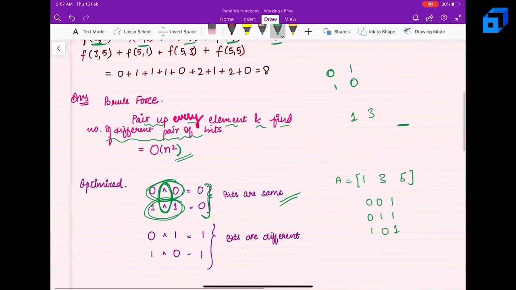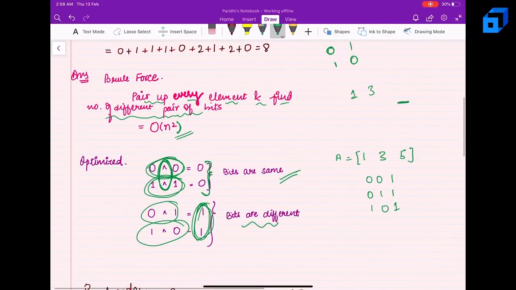So I want to find where bits are different. Basically, bits will be different, 0, 1 or 1, 0, when my XOR will be 1, right? So I'll be trying to XOR the bits and I'll look at how many ones there are, right?